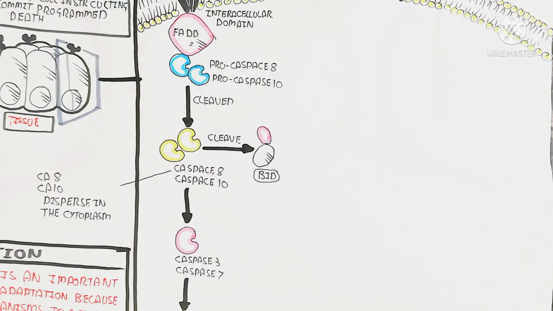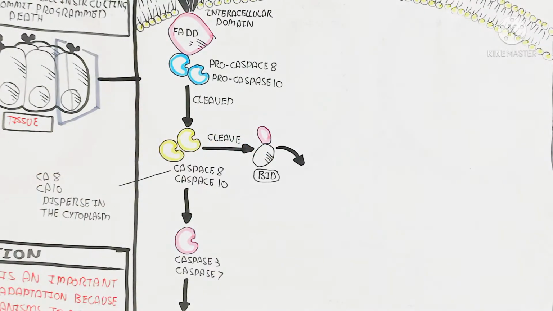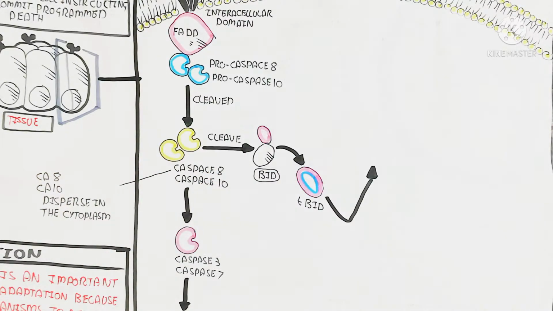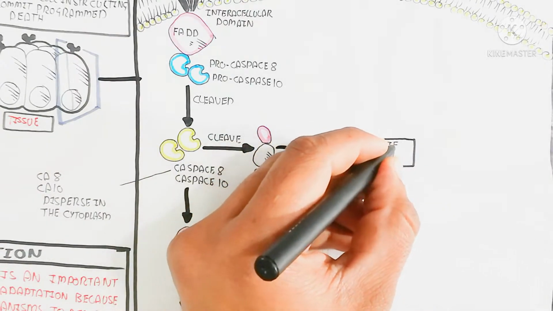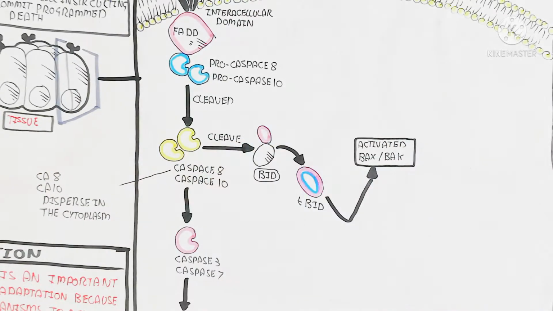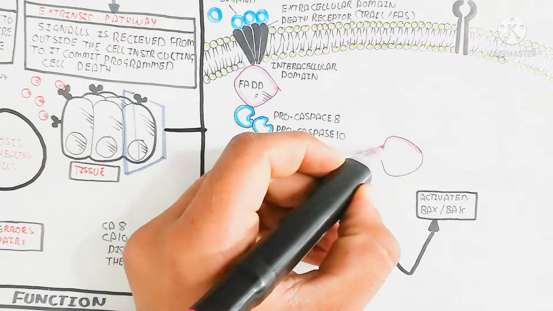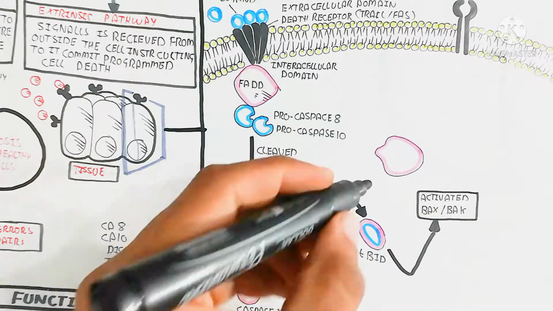First of all, caspase 8 and 10 cleave BID through enzymes to convert it into tBID. This small tBID is an enzymatic protein which will activate BAX and BAK, present in the cytoplasm.